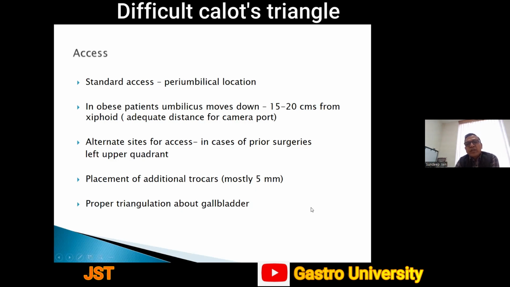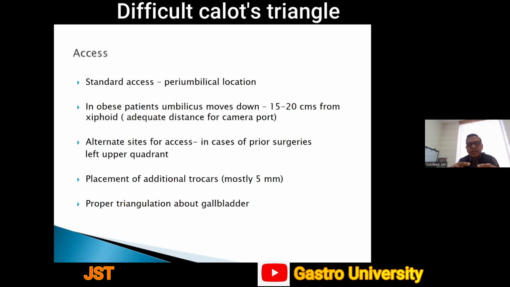We must develop a low threshold for placement of additional trocars, mostly 5 mm. It is most commonly required for a hanging segment 4, and mostly it happens in cirrhotic livers. So it needs retraction to access the Calot triangle. We must also put our 4 ports in such a way that there is proper triangulation about the gallbladder.